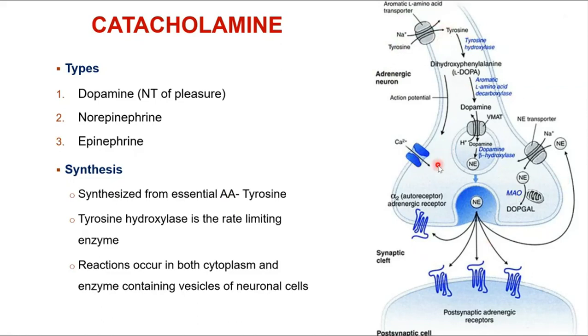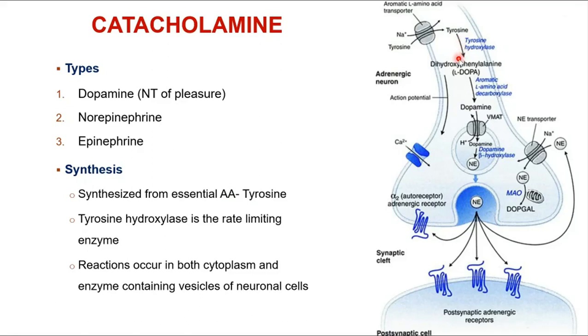Amines are also synthesized, like amino acids and amines, at the nerve terminal. Now, where is this synthesized from? So let us start the cycle of synthesis. The first thing is tyrosine. Its substrate, the basic unit, is tyrosine. Tyrosine is an essential amino acid.